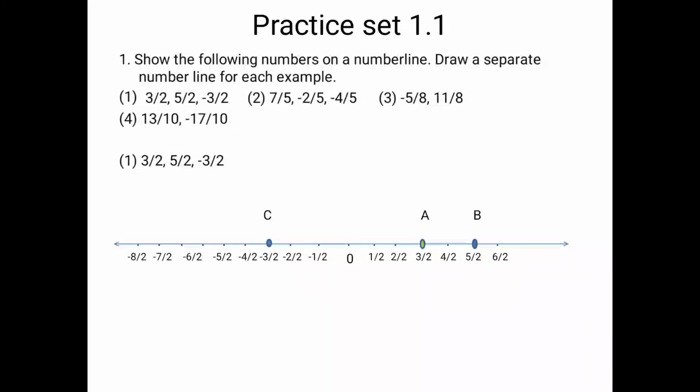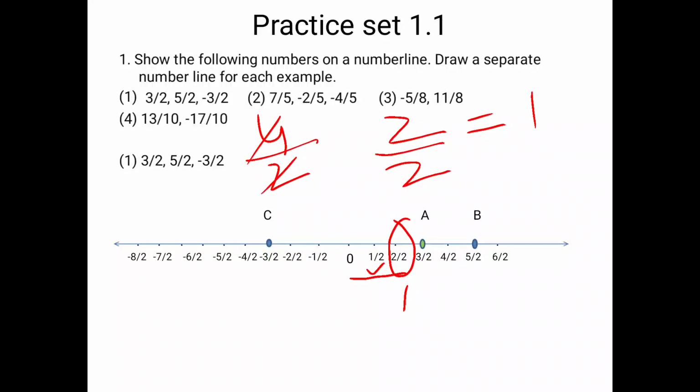Next is, if you observe carefully in this sum, 2 upon 2 is nothing but 1. After simplification, it will give 1. So this is nothing but 1. And between 0 and 1, what we got is half. Correct? Okay. 4 upon 2, after simplification, it will become 2. Correct? So this is nothing but your point 2. 6 upon 2 will give us 3. Correct? So this is nothing but 3.